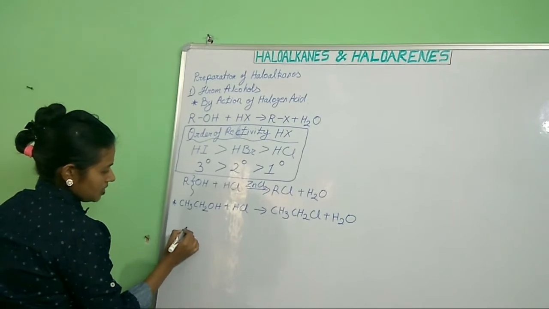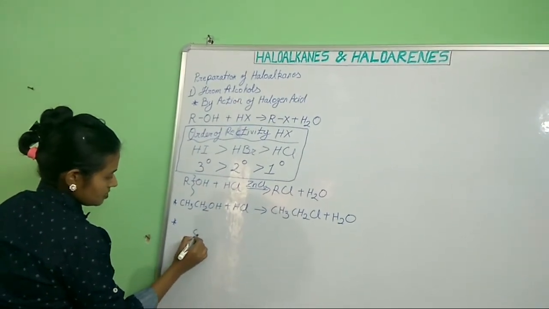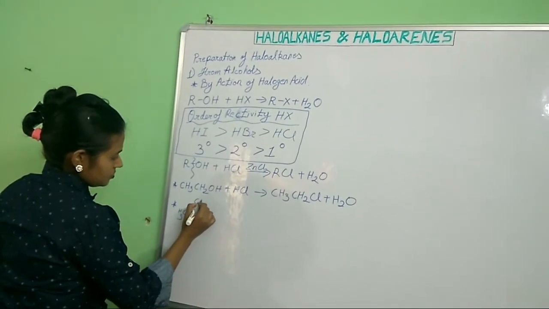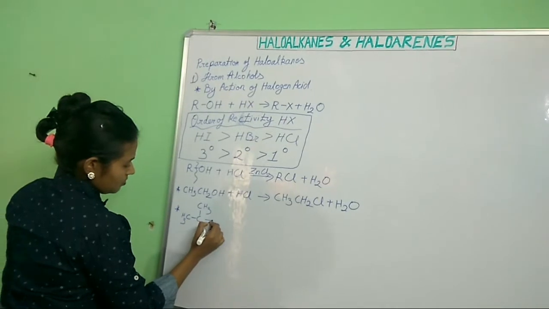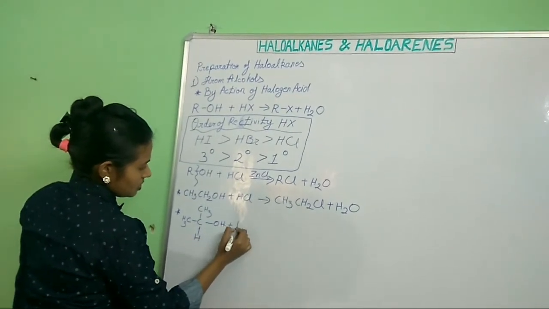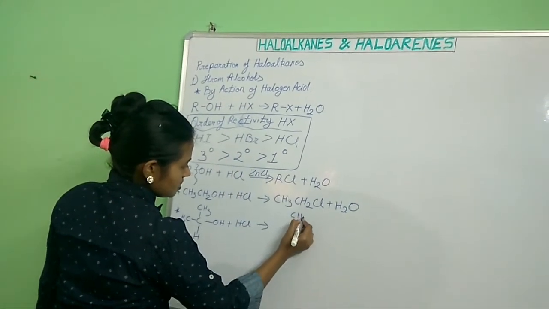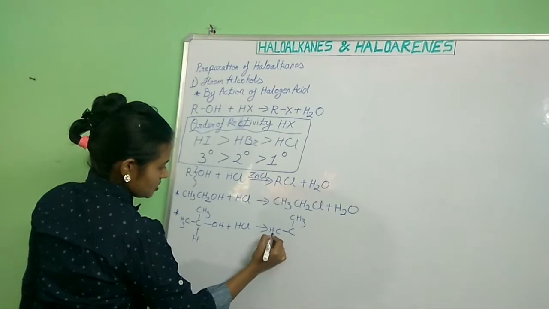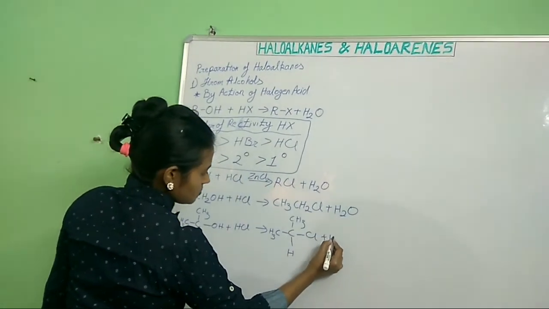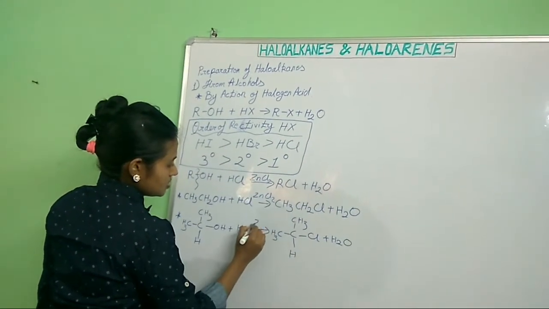Now if we take a secondary alcohol like CH3CH(OH)CH3 and add HCl, again what will happen? We get CH3CHClCH3 plus H2O. All of these happen in the presence of zinc chloride, the Lewis acid reagent.